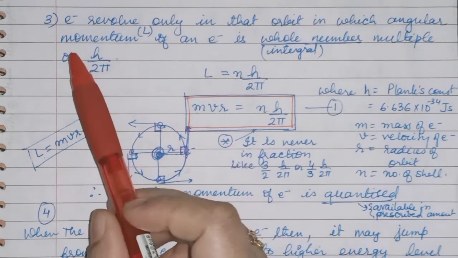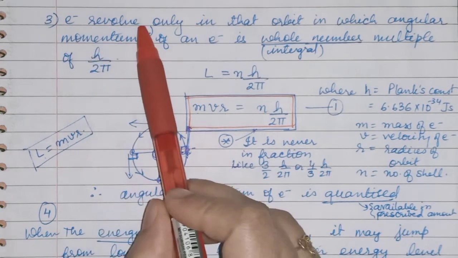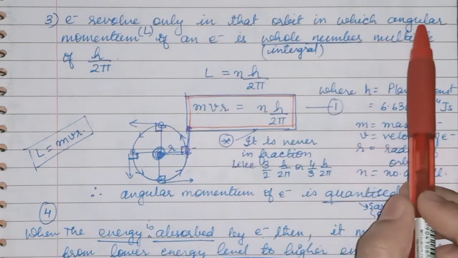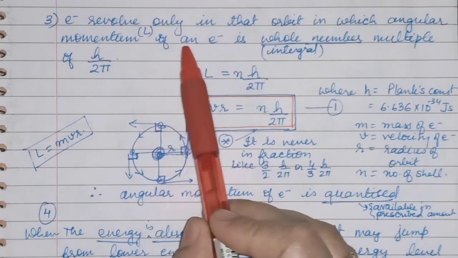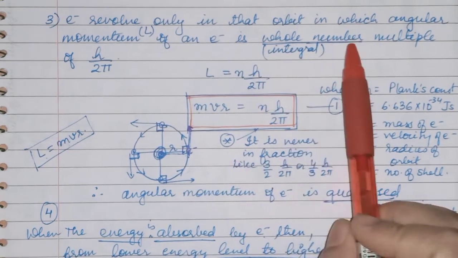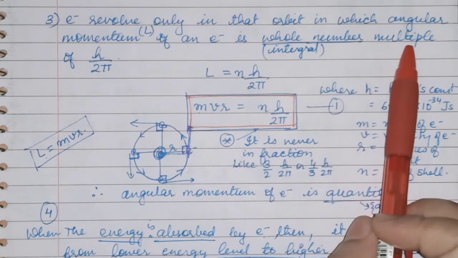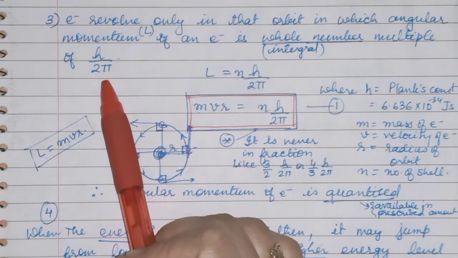Now the third point is that the electron will revolve only in that orbit in which the angular momentum of the electron is a whole number or integral multiple of h upon 2 pi.